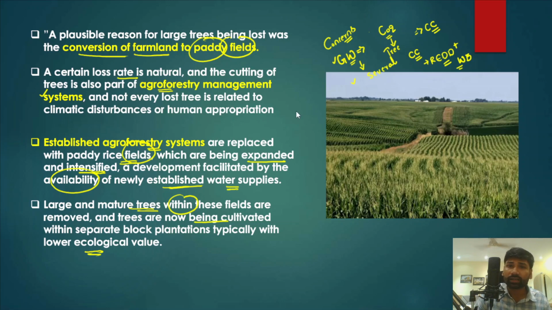And apart from that, don't you think that these trees are a potential source of income for the farmers? They are a potential source of income whenever the farmers have been facing distress, because agroforestry is also part of the integrated farming technique or method.